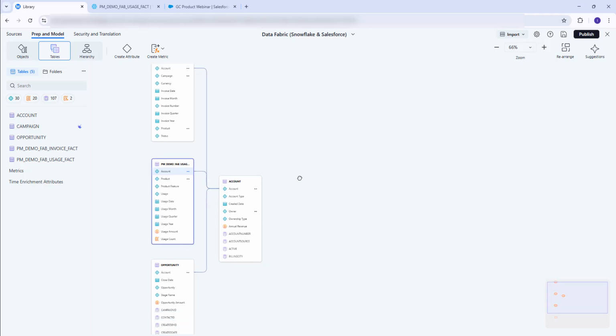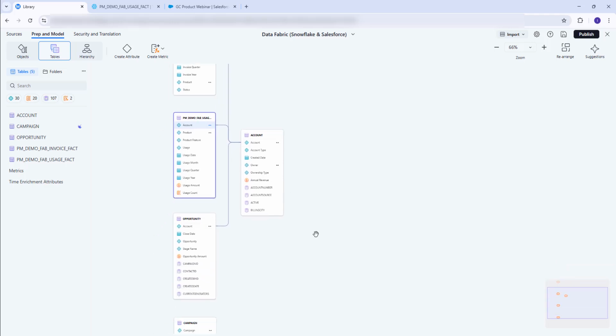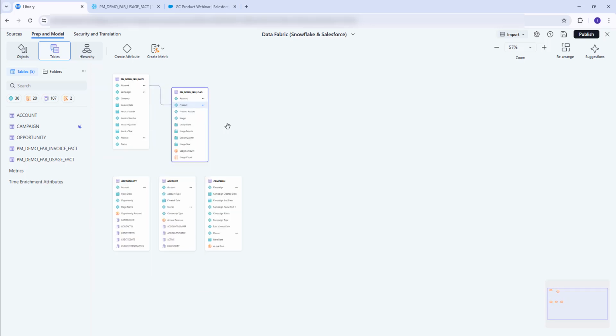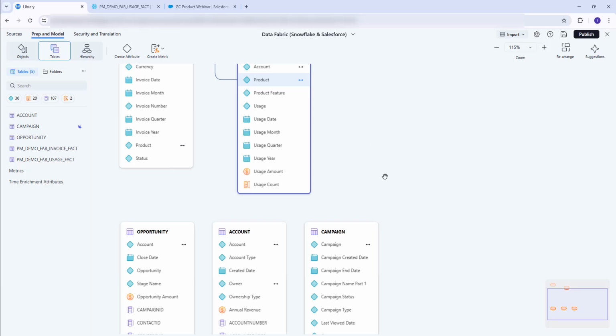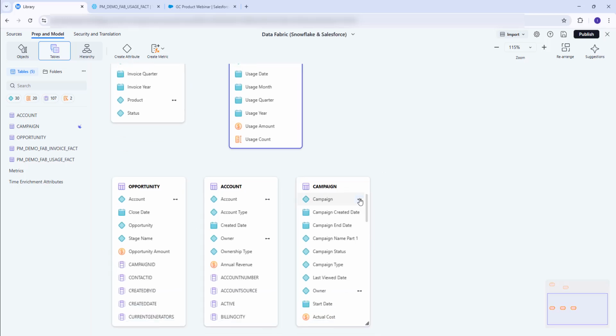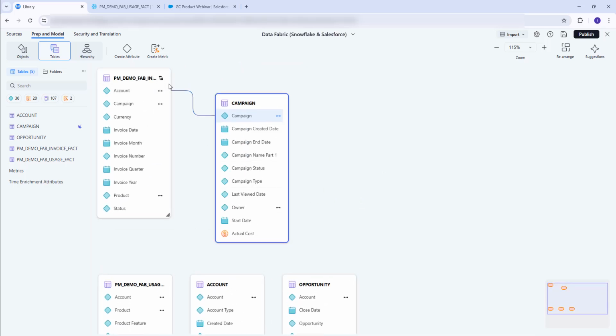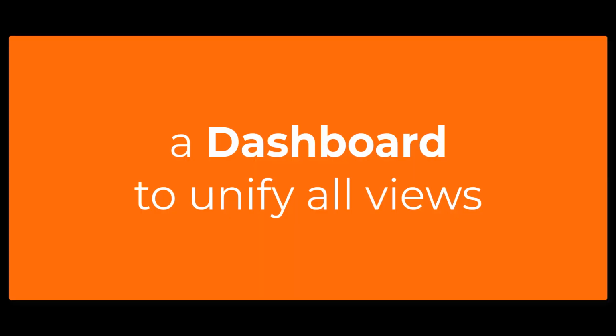Like, for example, I would like to relate accounts to opportunities, and then later campaigns with product usage or with accounts itself. You do all of this in Mosaic. And here you create this universal semantic layer. You unify everything in a single business layer. That's very powerful, as you can see.